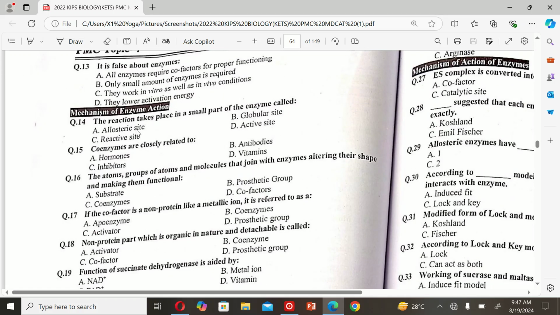The next MCQ is: the reaction takes place in a small part of the enzyme called A. allosteric site, B. globular site, C. reactive site, and D. active site. So the correct option is D, active site.